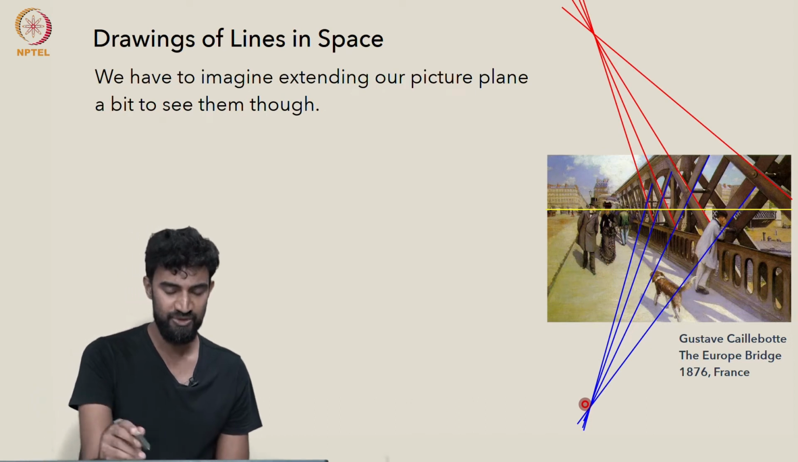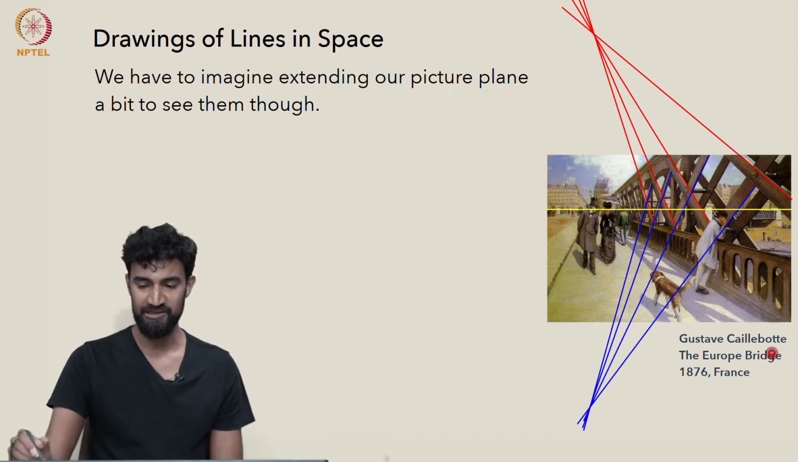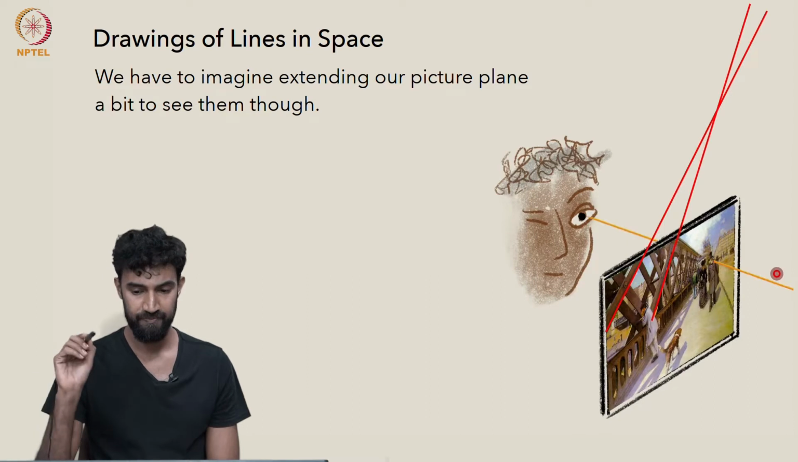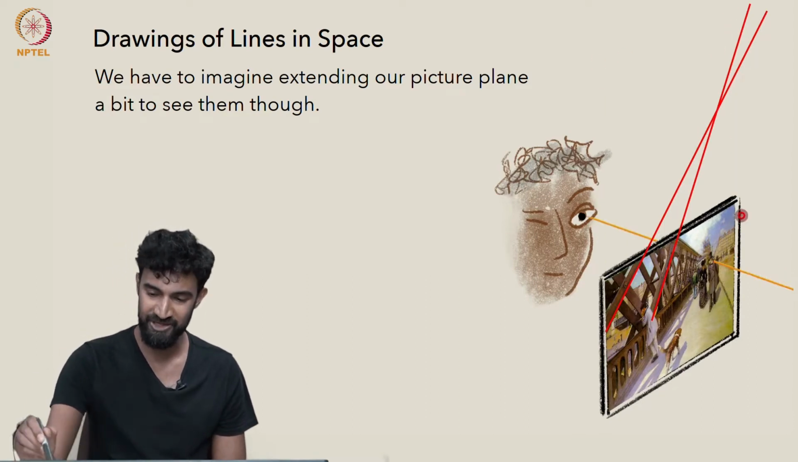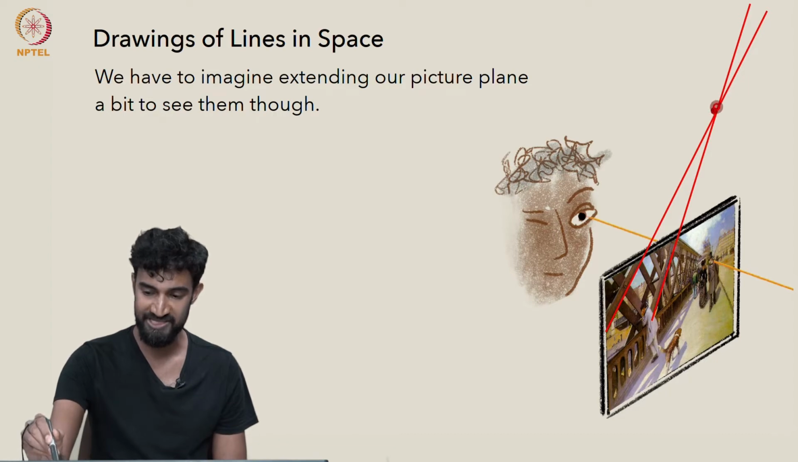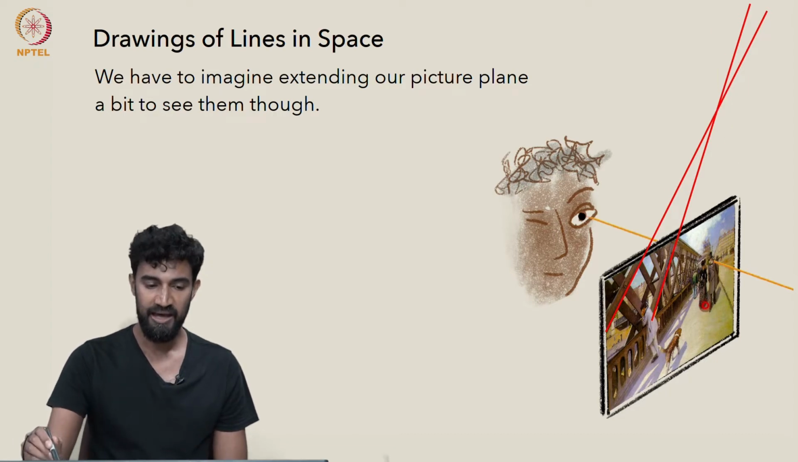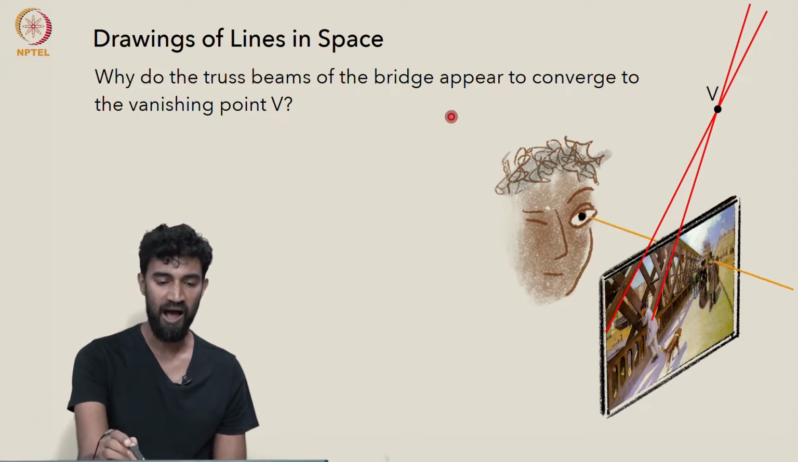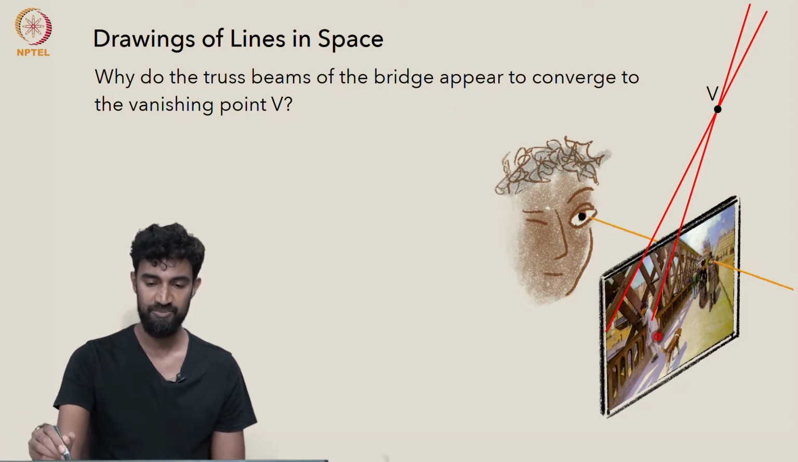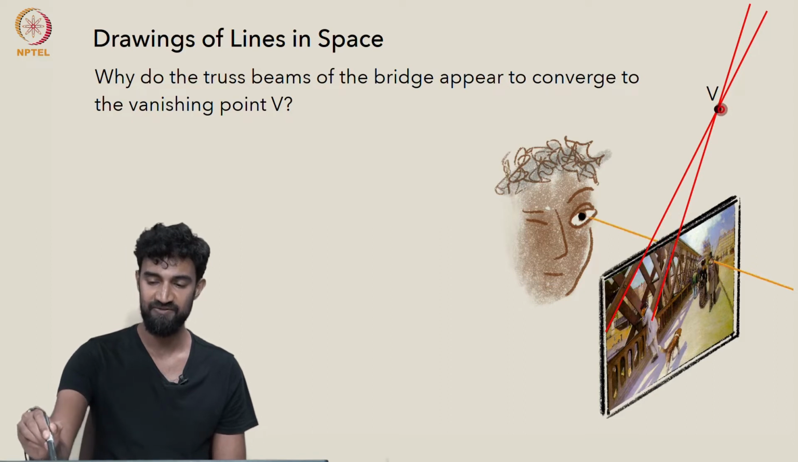Now, we do have to imagine extending our picture plane a little bit in order to see them. So we have to imagine extending it up here so that this vanishing point is on our picture plane. And if we do that, then we can ask the question, why do the truss beams appear to converge to this vanishing point, V?